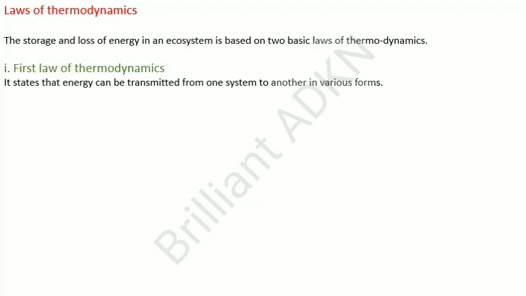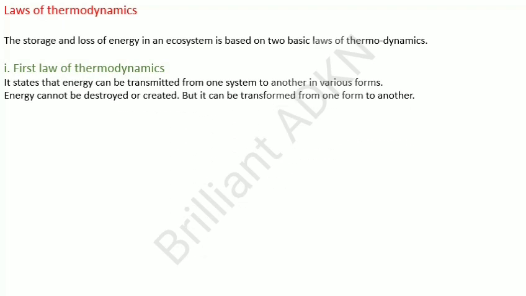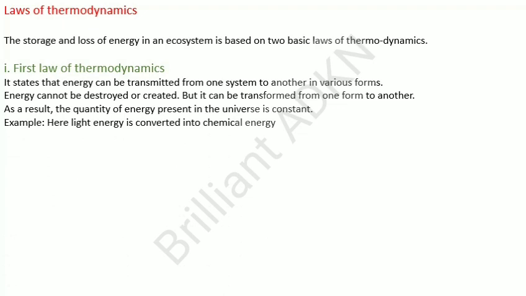The first law states that energy can be transmitted from one system to another in various forms. Energy cannot be destroyed or created, but it can be transferred from one form to another. As a result, the quantity of energy present in the universe is constant. Example, here light energy is converted into chemical energy.